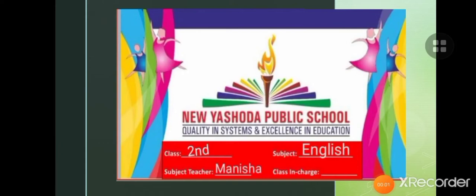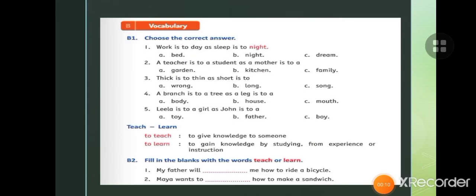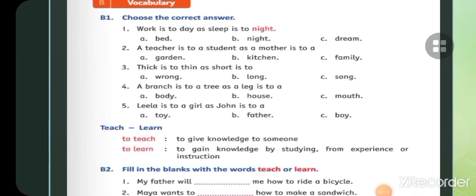Hello everyone, as you know we are doing a story that is Little Round Bun and we have read the story. So children, today we will start the exercise part of the story. Let's see exercise B1, vocabulary.